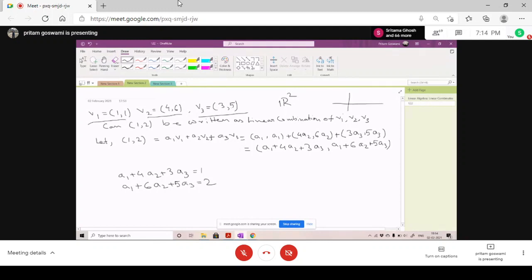Yes, sir. 1, 1 is basically this one. 4, 6 is basically like this, and 3, 5 will be here. So the question is, can 1, 2 be written as a linear combination of these 3 vectors?